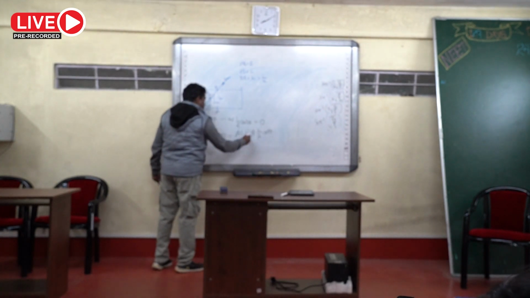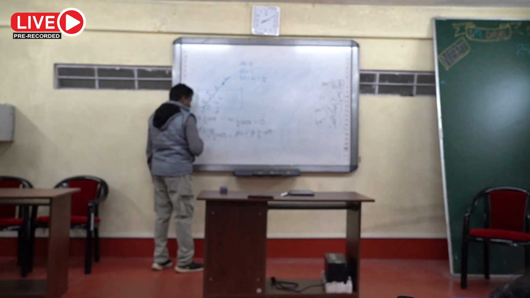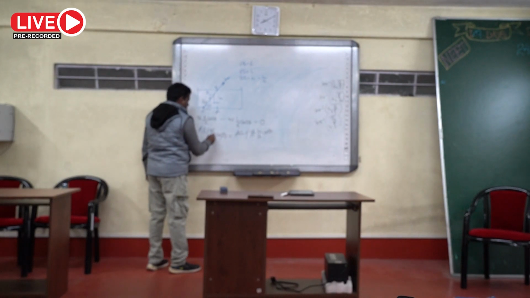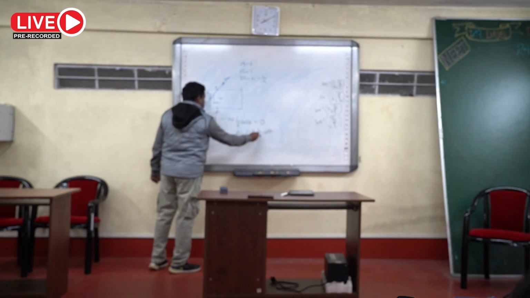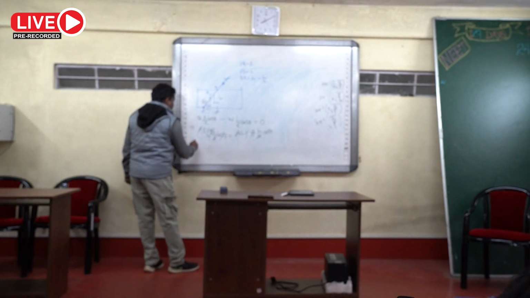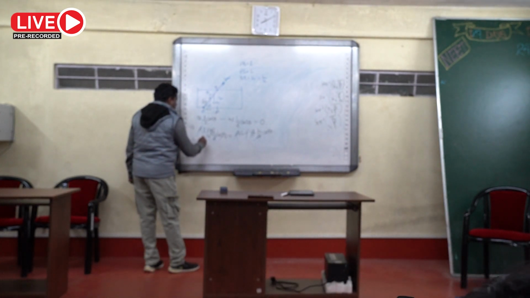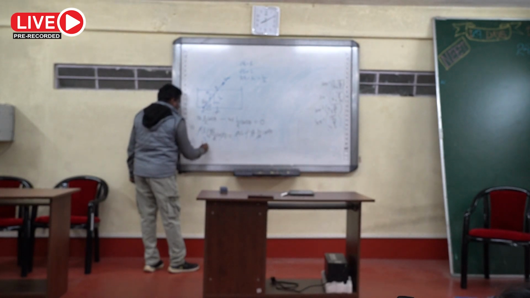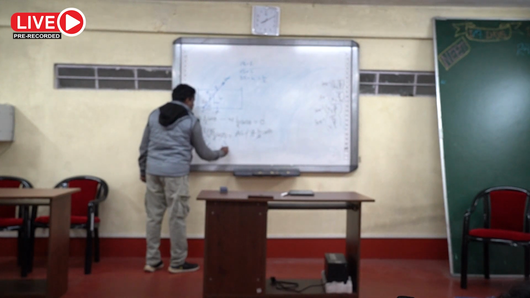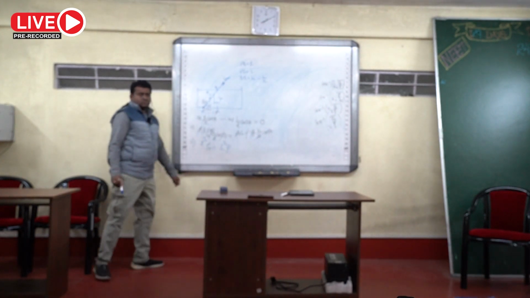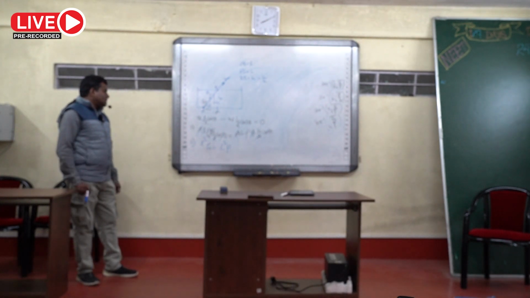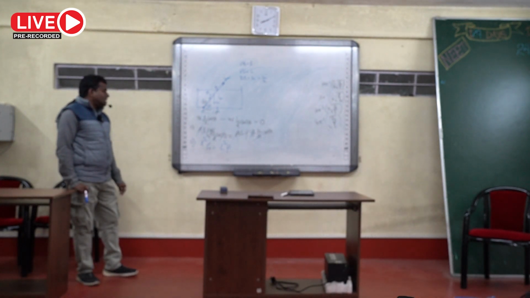Clear? Because how to calculate torque about a point? This is the direction of the force, so this is the line of action of the force. From this point you have to drop a perpendicular over the line of action of the force and take that distance. Okay, these are the rules for calculating torque. The magnitude of the force multiplied by the perpendicular distance of the line of action of the force from the axis of rotation. So that is the perpendicular distance.